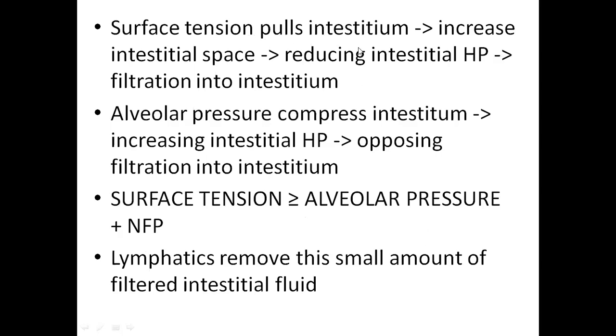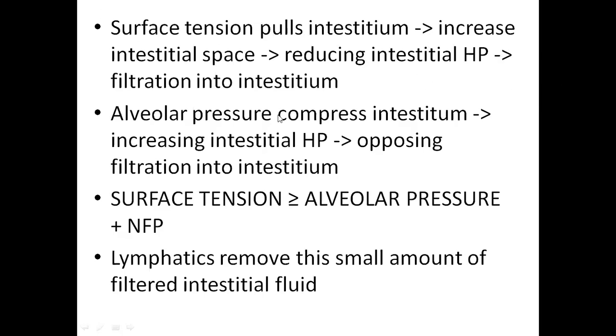So surface tension pulls the interstitium. What happens then? The increase in pulmonary interstitial space occurs. When the space increases at constant temperature, the volume of pulmonary interstitium increases. What happens to the pressure? Boyle's law. Pressure decreases. So the interstitial hydrostatic pressure decreases. When the interstitial hydrostatic pressure decreases, it favors filtration into the interstitium, right? When the outside hydrostatic pressure decreases relative to the inside, fluid from the pulmonary capillaries tries to enter the interstitium.